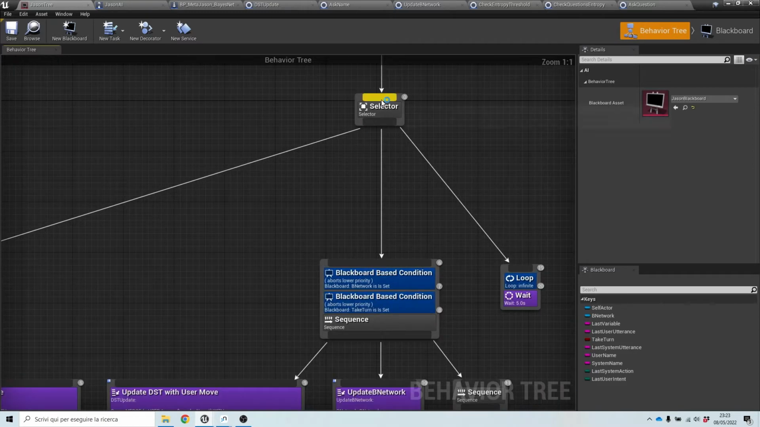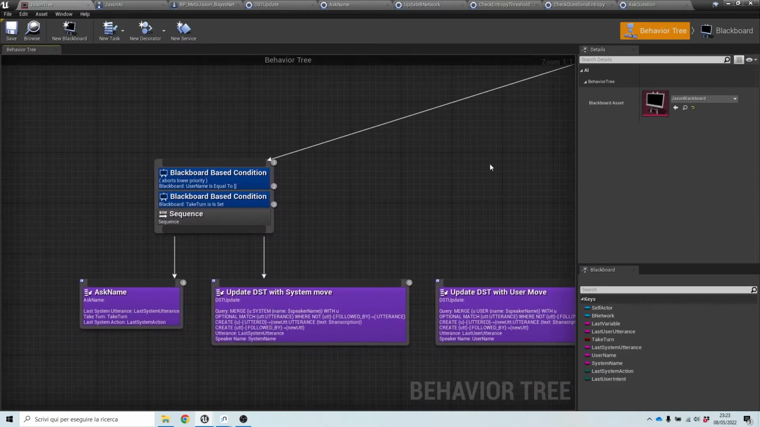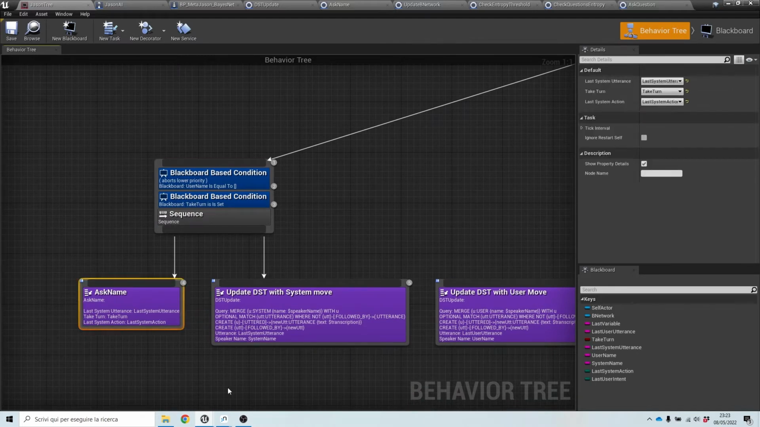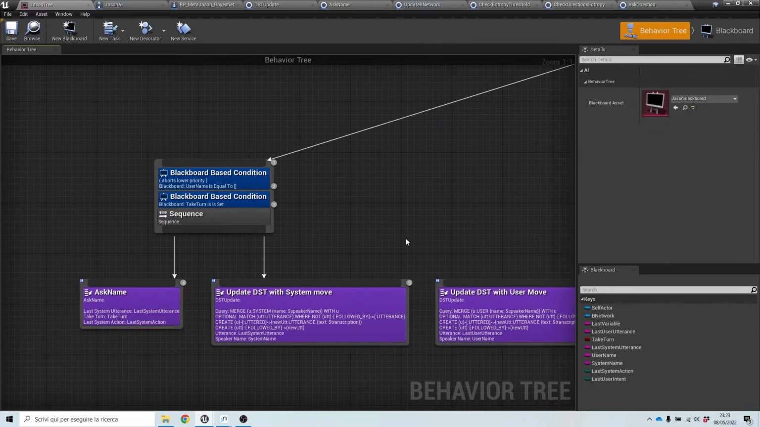First of all, we have a selector, and this selector will try at first to run this subtree, which describes the logic that makes JSON ask for the name of a person and keep track of this move, this dialog move.